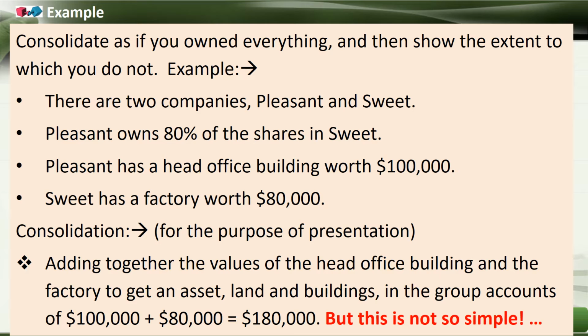So consolidation means adding together in this scenario. When we add together, we get $180,000 as part of the consolidated balance sheet under the heading land and buildings in the group accounts. But this is not so simple.